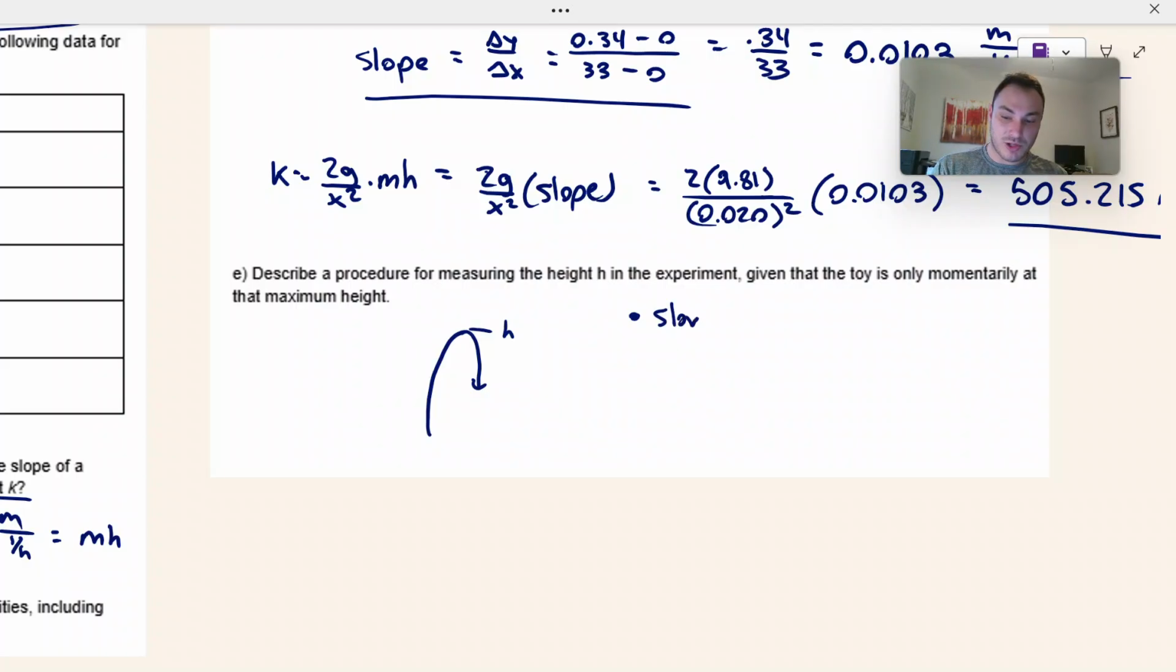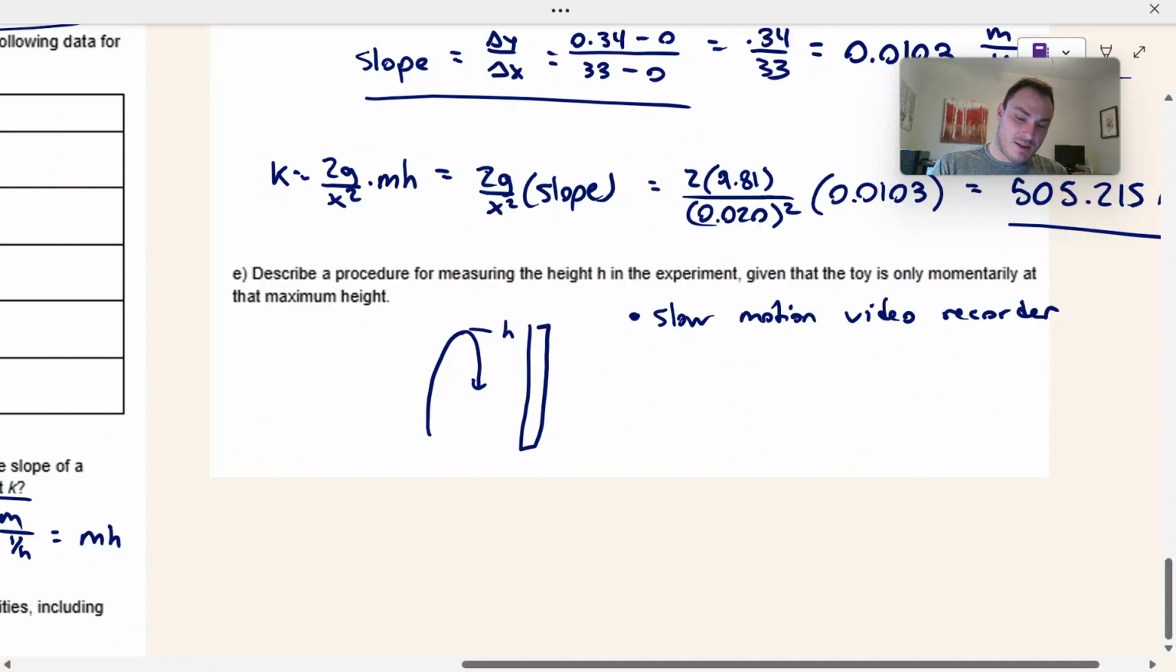One, we can set up a slow motion camera, a slow motion video recorder, and then specify that we have a ruler or a meter stick behind. What that allows us to do is, why this is tough to do is because it's really hard to see in real time when that object hits the max height. But if we have a slow motion camera, which it doesn't say we don't have, maybe we do have a slow motion camera, it makes that easier to look back on that playback.